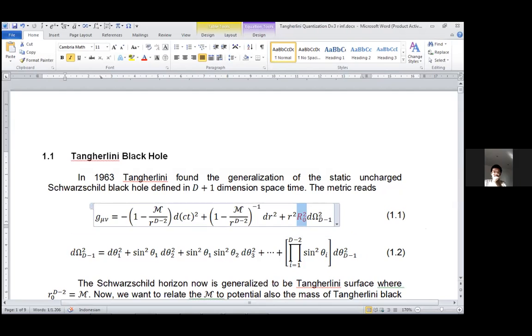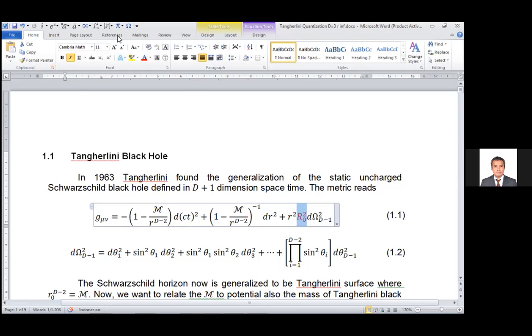Maybe for the case, oh yes, I forgot to mention, if this R0 is not equal to 1, then the constant in the metric function, this 1 minus m over r^(d-2), this 1 here is replaced by 1 over R0 squared. Oh, I see.